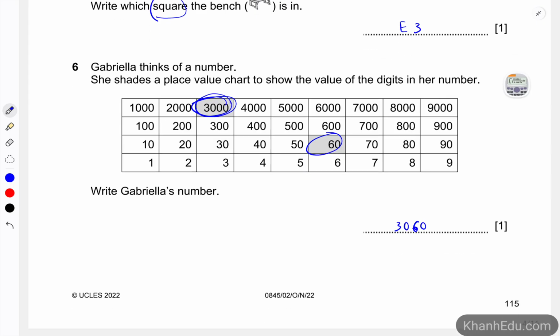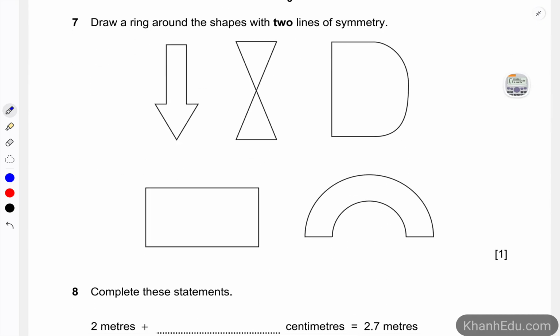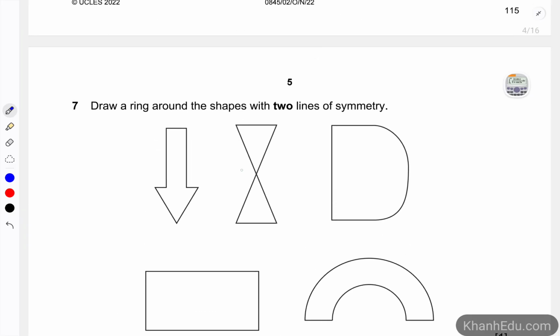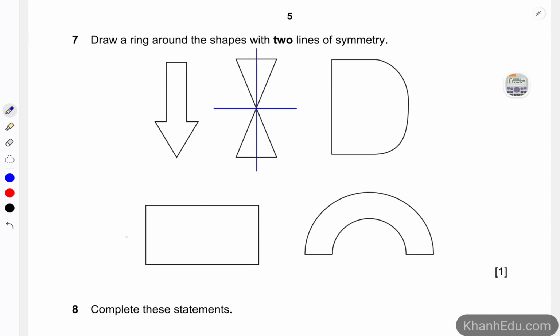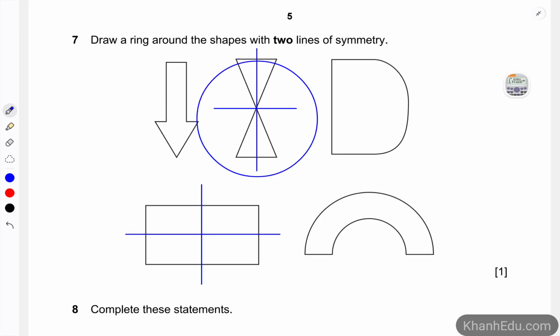So that is the number that Gabriella is thinking about. Number 7, we have to draw a ring around the shapes with 2 lines of symmetry. So the first line and the second line. And the second one is a rectangle. All right, 2 lines of symmetry. So we draw a circle around it.